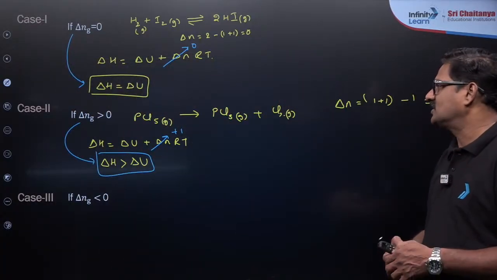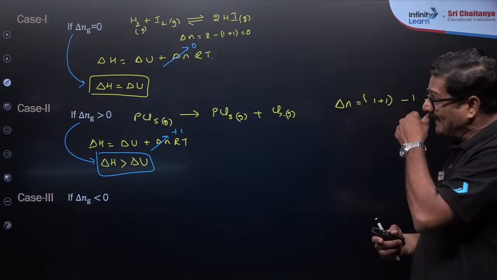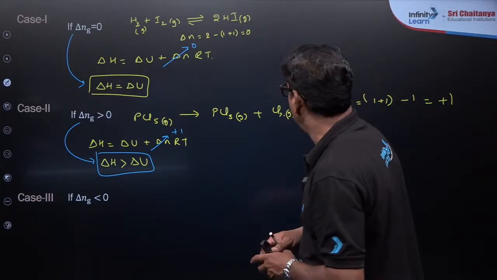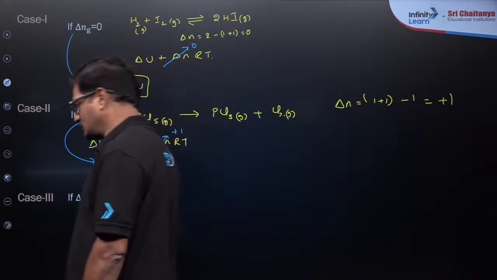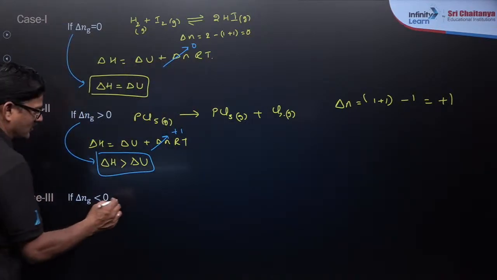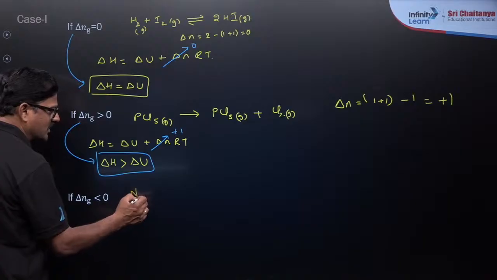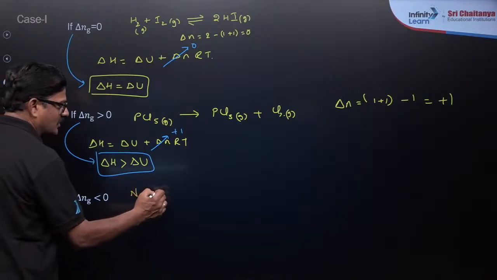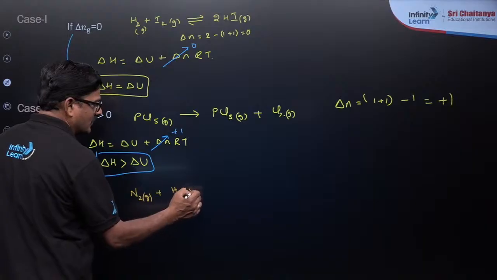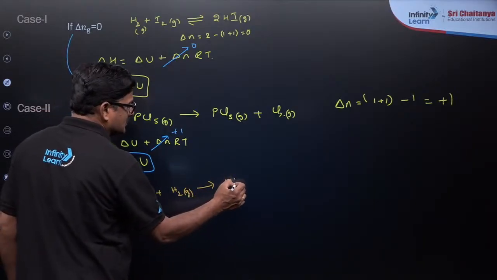Now you will be asking a question. So heat at a constant pressure, heat at constant volume, and let me give you the example also, and I'll give you how the question can come. So N2 is a gas combined with H2 is a gas and gives rise to NH3, a gas.